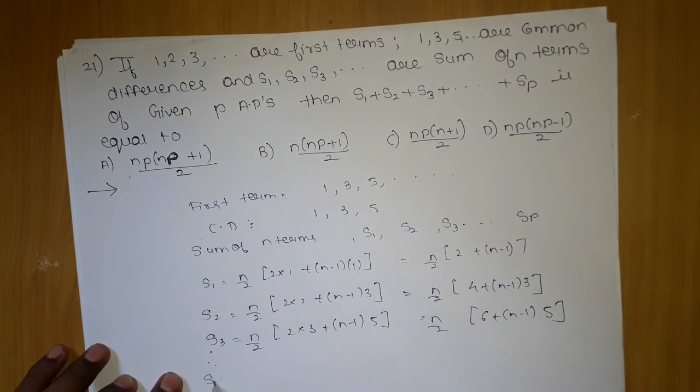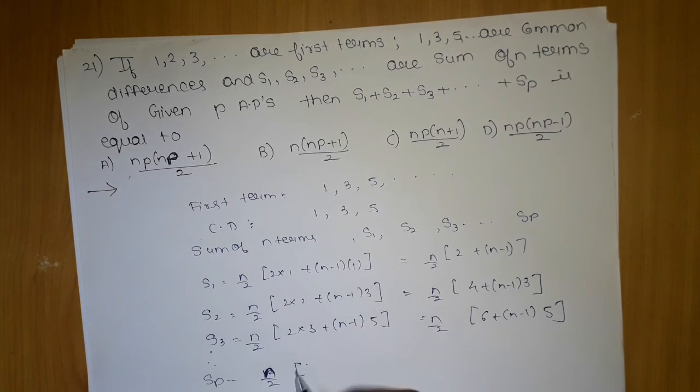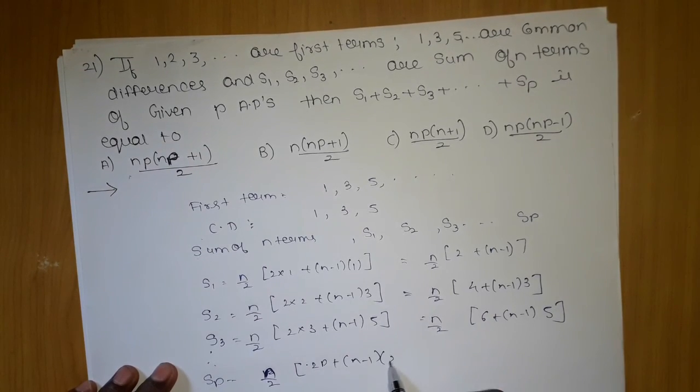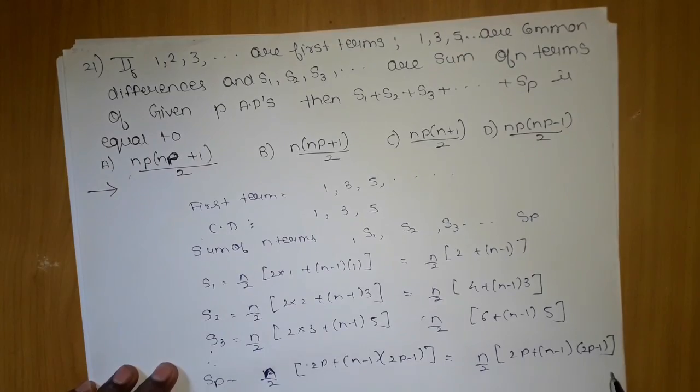Now we will predict the last one, SP, which will be what? n by 2, the n term will always be there. What we can write is 2p plus n minus 1 into the difference, which is given as 2p minus 1. We can write n by 2 bracket 2p plus n minus 1 into 2p minus 1. So this is what we are getting.